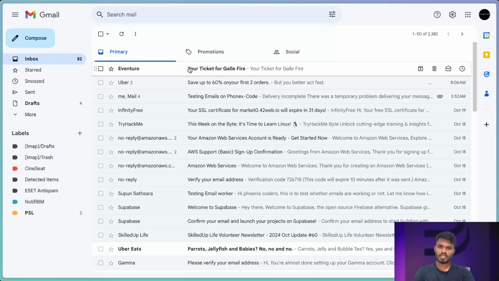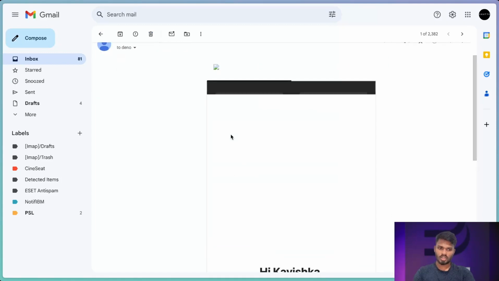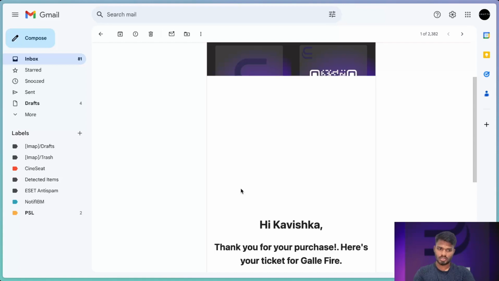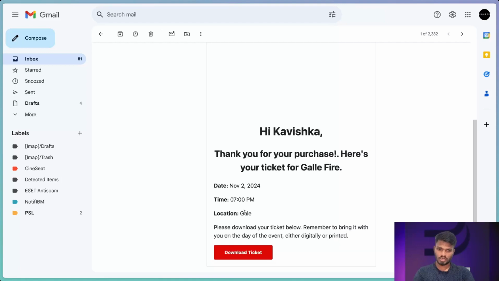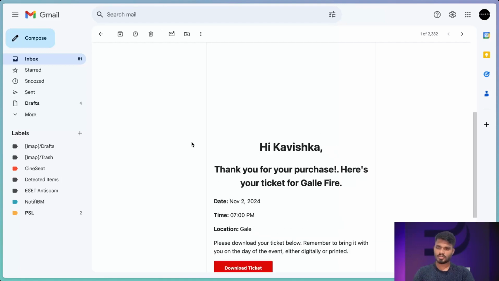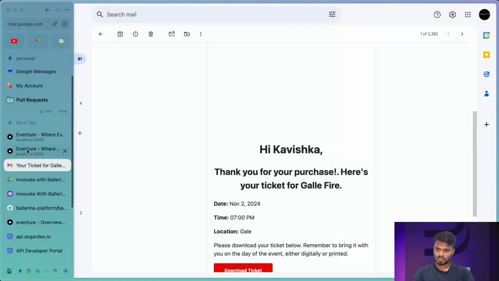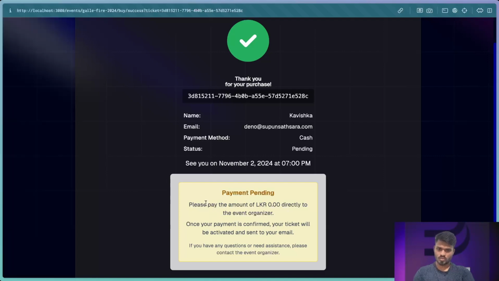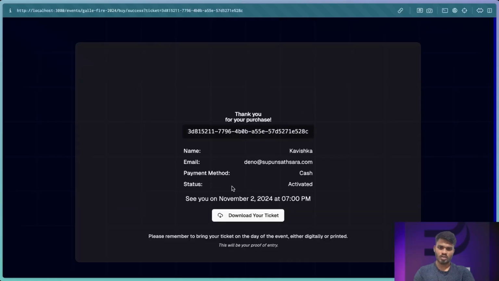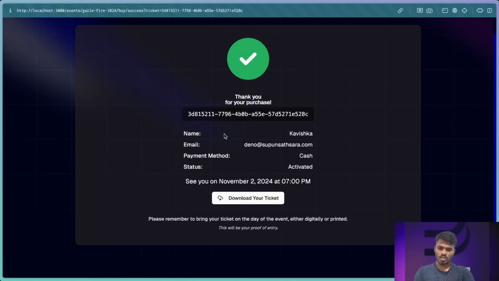Here you can see our user has received an email about his ticket details. After activating the ticket, the user can download the ticket from this page.